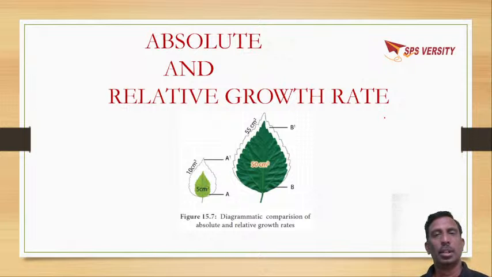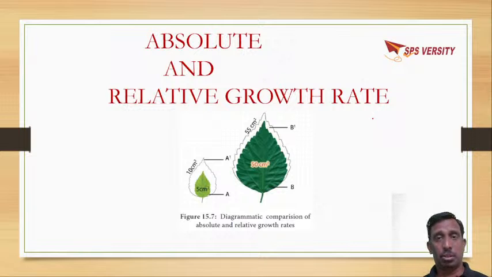Now, coming to growth rate, there are two terms: absolute growth and relative growth rate. What is absolute and what is relative growth?